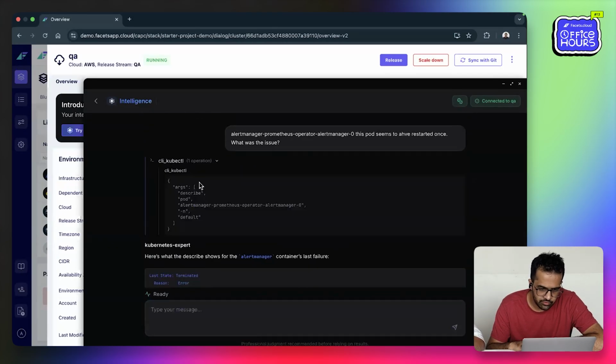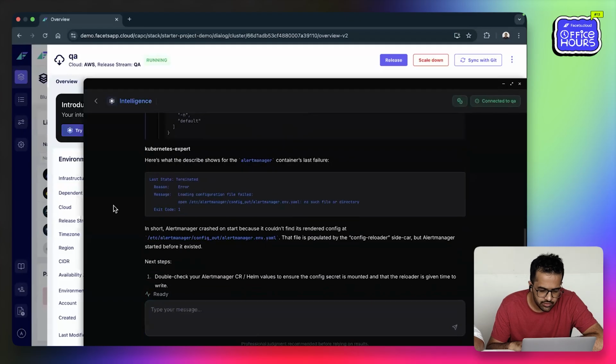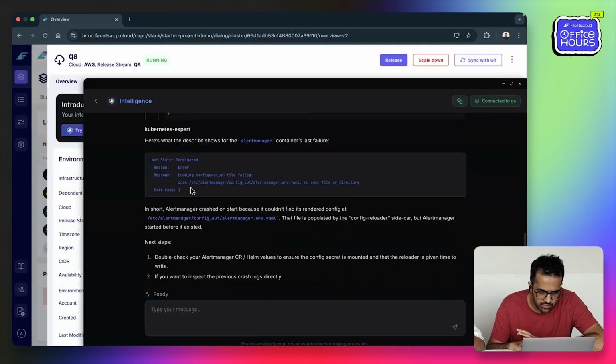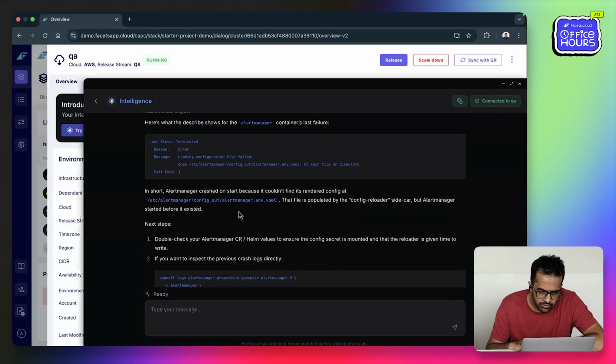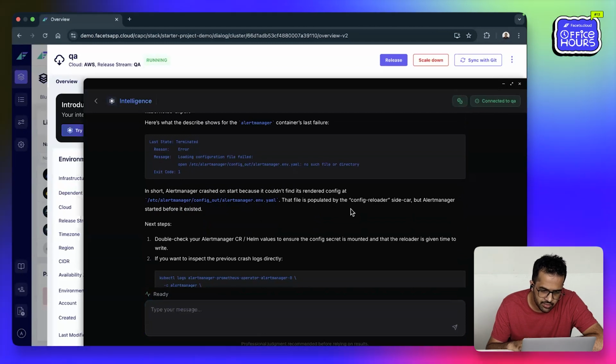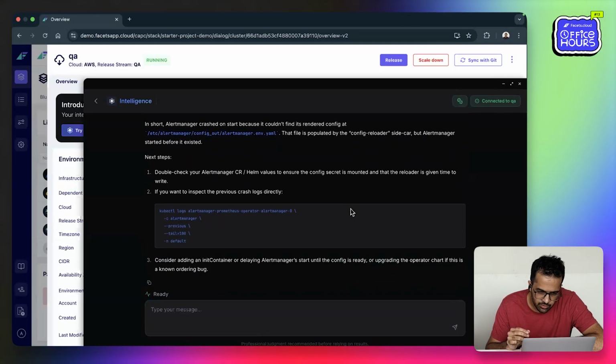It did a describe of the pod and figured out the issue. It seems that on startup it failed. It expected a file that the sidecar was supposed to populate, but the file wasn't populated yet, so it failed once, and then the next time it ran, it started. So probably some minor bug there that needs to be fixed.